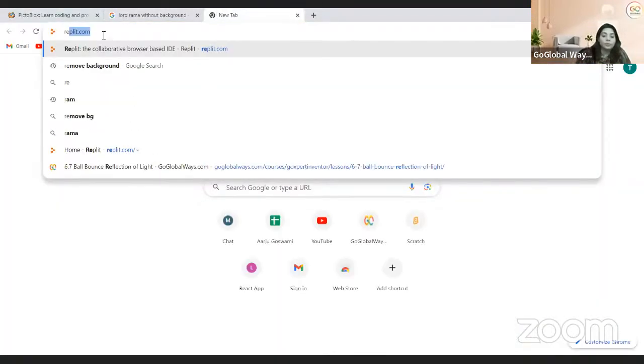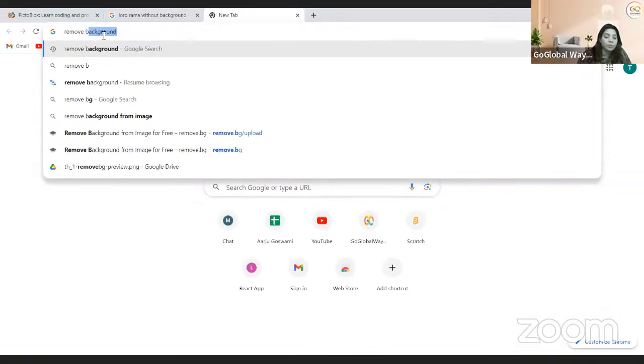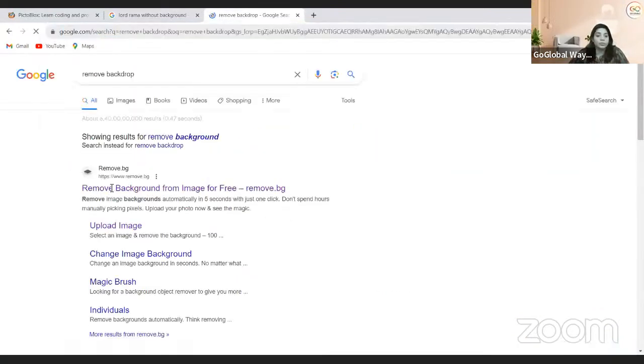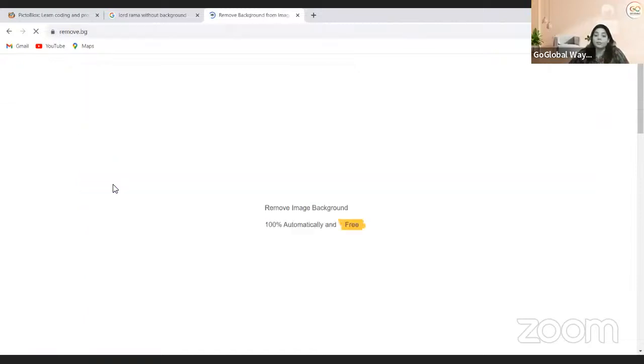You will type remove backdrop. So whatever the picture you are taking, suppose you are taking your Ravan picture, but it has a backdrop.